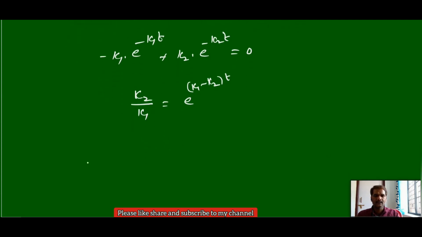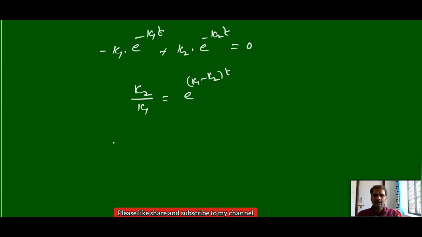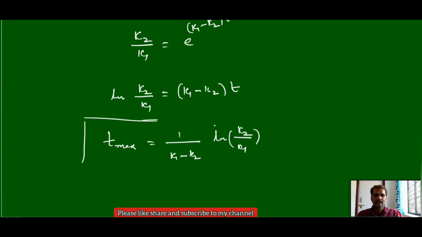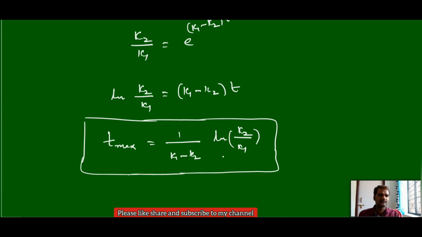And to this if you apply ln, then you will get ln of k2 by k1 will be equal to k1 minus k2 into t, where t is the t maximum, so t maximum is equal to 1 by k1 minus k2 into ln of k2 by k1, and this is a formula to calculate the t maximum, where the concentration of B is maximum. At what time will we get the maximum concentration of B?